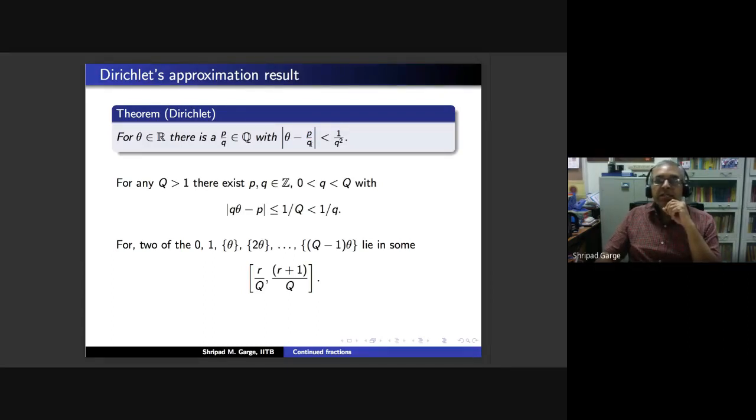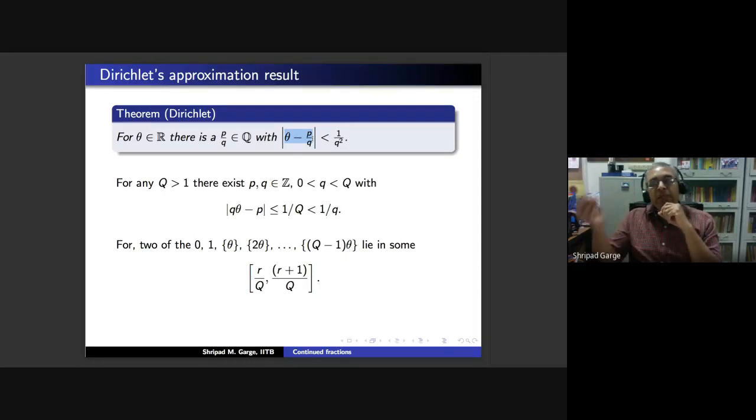For instance, square root of 2 is not a rational number. There is a nice proof using the fundamental theorem of arithmetic that square root of 2 is not a rational. For people who do not know this, you may just take it on faith that there are real numbers which are not rational numbers, and therefore theta minus P by Q will also not be a rational.